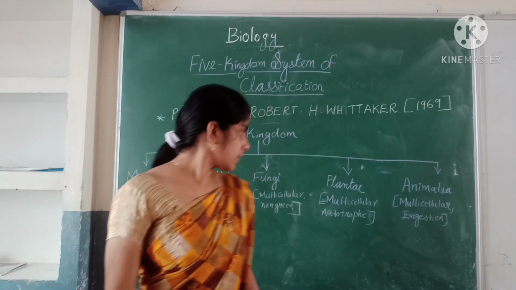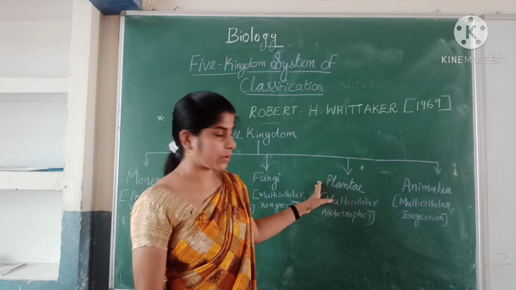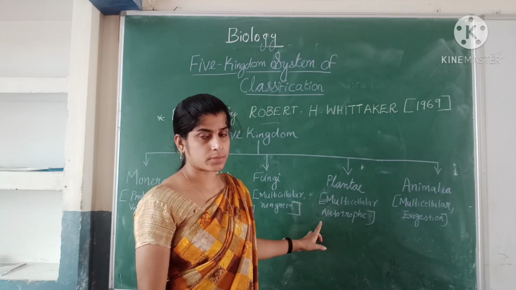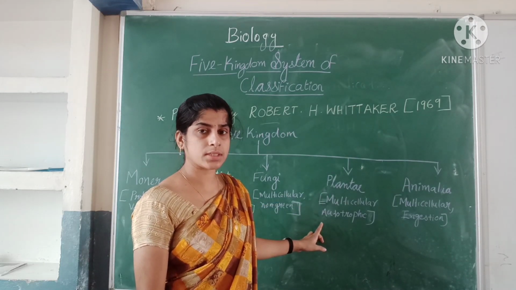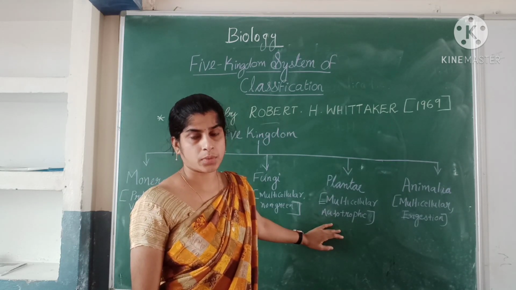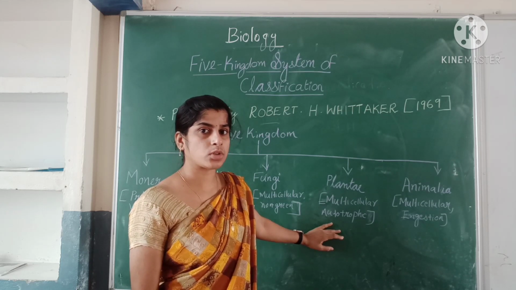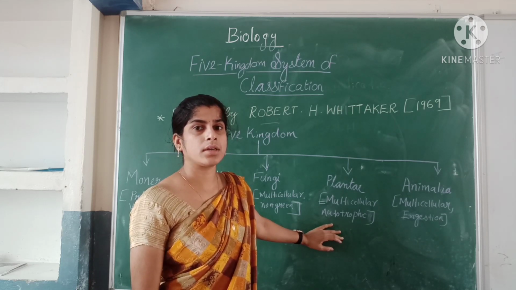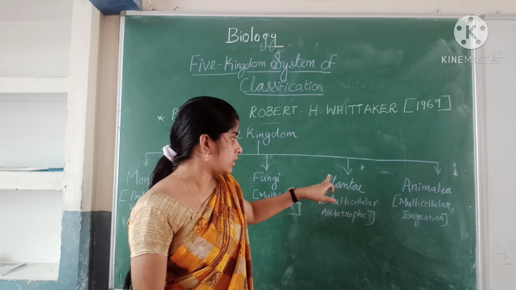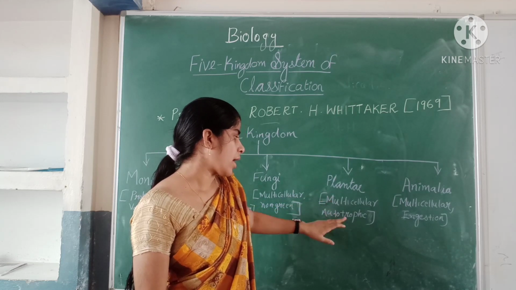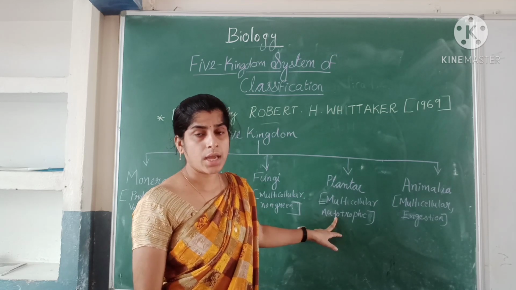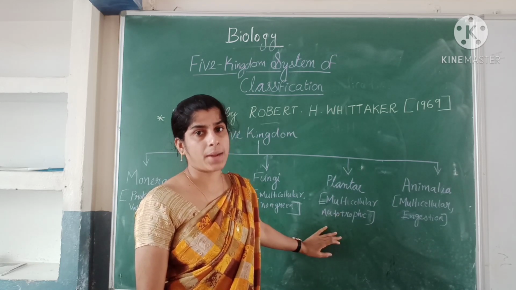Clear? And the next kingdom is Plantae. You know that Plantae are multicellular with an autotrophic mode of nutrition. What does autotrophs mean? They make their own food by the process of photosynthesis. So plants are multicellular with an autotrophic mode of nutrition, and it includes all the green plants.